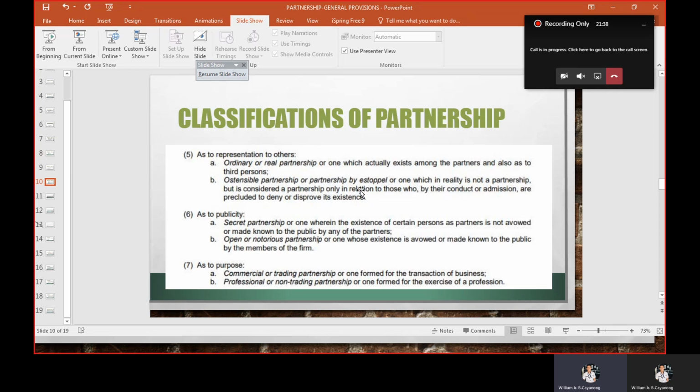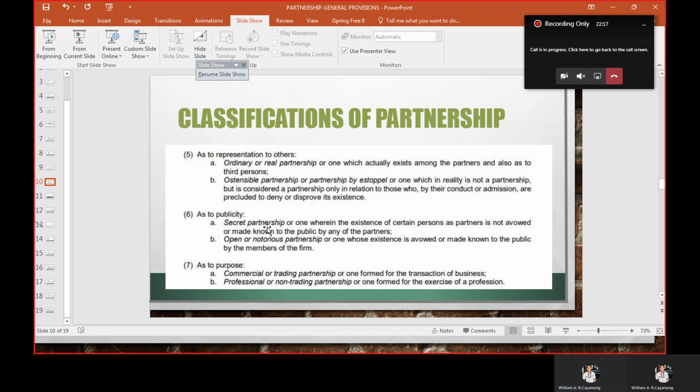So we will have a separate topic for this one. Okay, so just wait for na makarating tayo doon. Okay, punta muna tayo sa as to publicity. So, we have secret partnership and notorious partnership or open partnership. Secret partnership is one wherein the existence of a certain person as a partner is not avowed or made known to the public. So, secret siya.